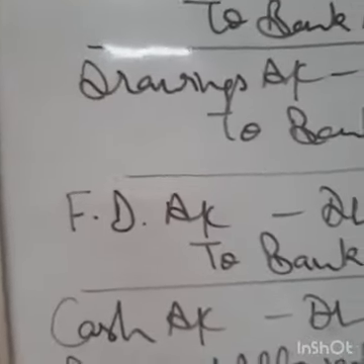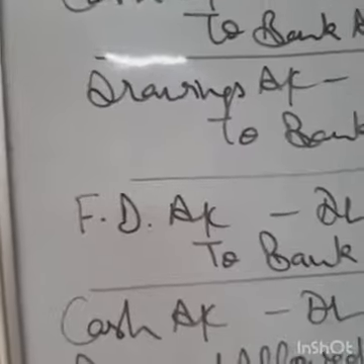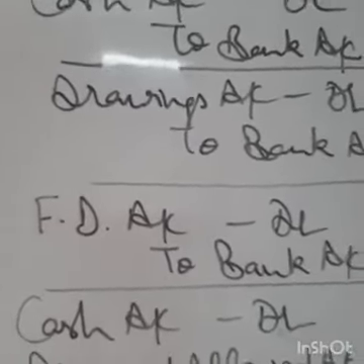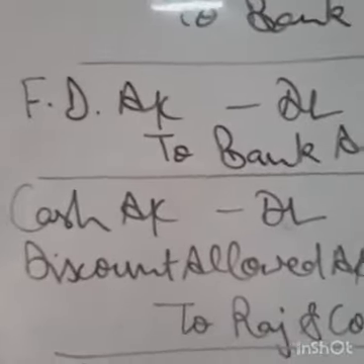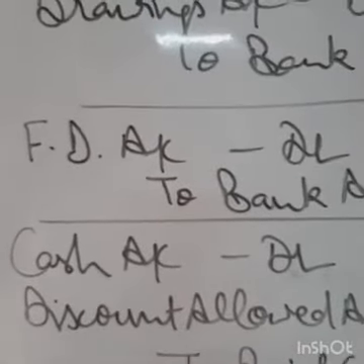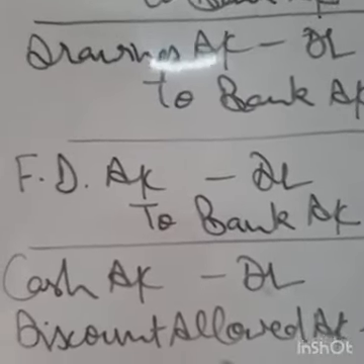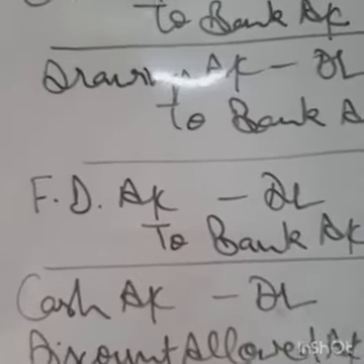Next, received a check from Rajan Company to whom goods were sold for 20,000 last year. Goods were sold last year, that means we won't write sales here. Allowed him a discount of 1%. Now we are allowing him a discount of 1%, that is cash discount.